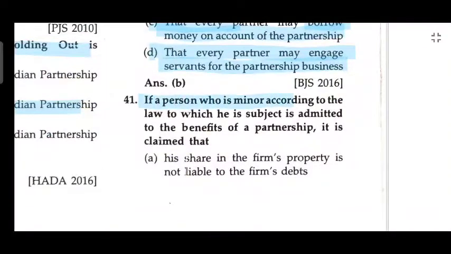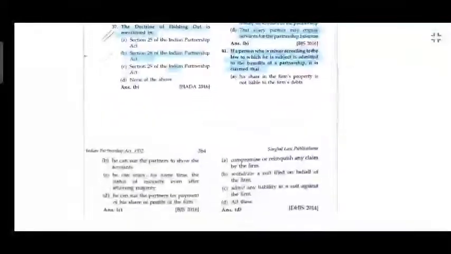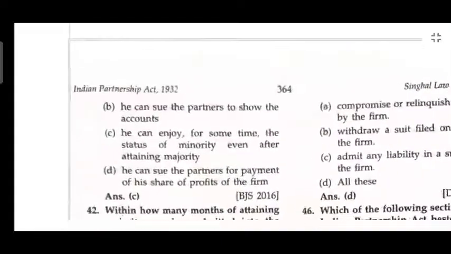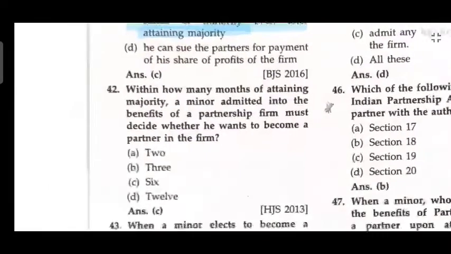If a person who is a minor according to the law to which he is subject is admitted to the benefit of partnership, it is claimed that he can enjoy for some time the status of minority even after attaining majority.